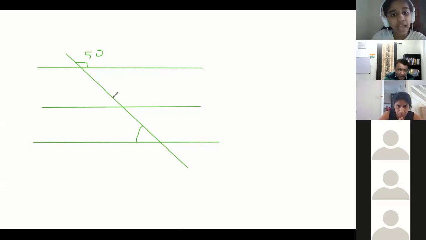Yes. After that, we'll use this vertical, which will also be parallel. 50, correct? Then this also will be 50, right? Yes, sir. I know the diagram looks more than 90, but it can happen. See, it's not about the diagram, it's about the number written. If this is 50, then this cannot be 50. This will be 180 minus 50, which is 130. Getting it, guys? It's not 50, it's 130.